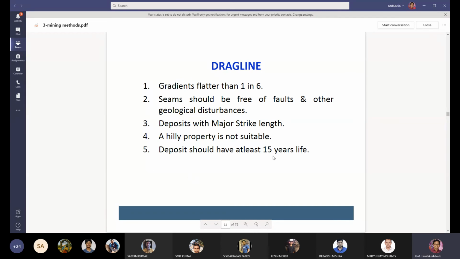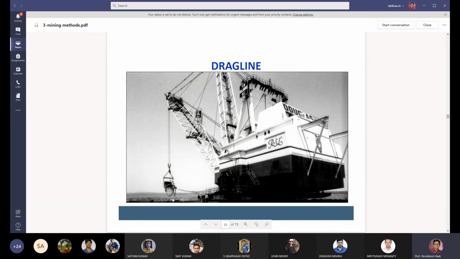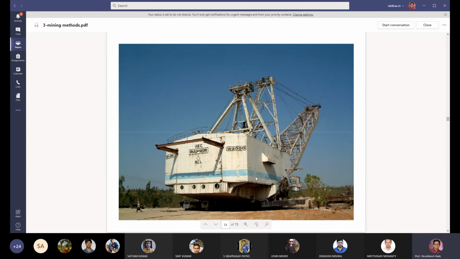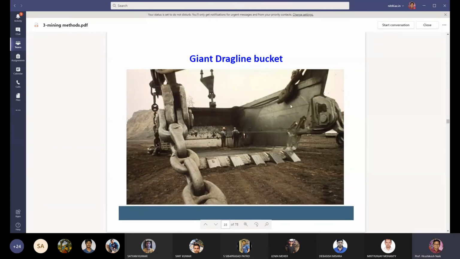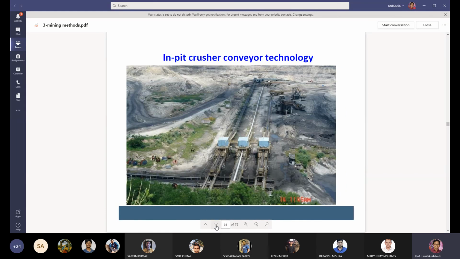The deposit should have at least 15 years of life. Then only can you purchase a dragline for the mining purpose. This is a dragline machine. This is the bucket of the dragline. You see such a big size of bucket, a giant dragline bucket. A lot of material can be lifted with the help of the dragline bucket.